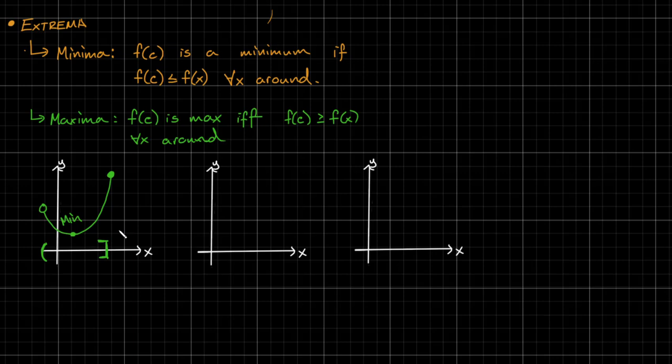Here's the weird part. Does it have a max? So it's a weird idea, right? This min is obvious, and this one, I think you're just as well to say no or yes, based on the language that we have so far. It turns out in this situation, we're just going to default to this. If we aren't even defined on the other side, we're okay to say it's a max. Okay, deal. We just have to accept it. This is just part of the definition. If it's closed on one side and we can't check the other, we'll still call it a max.